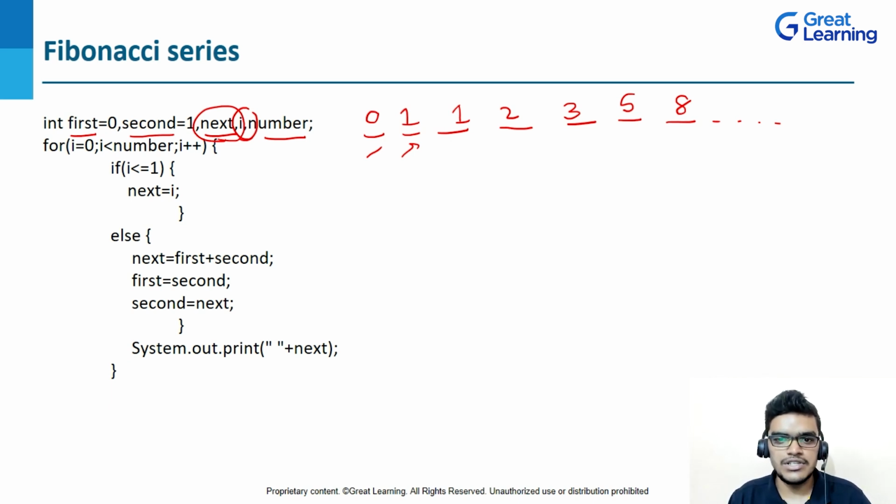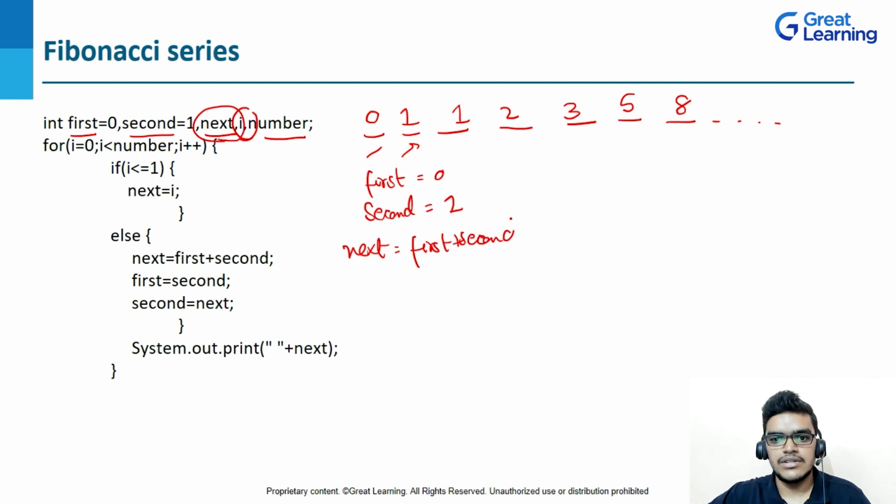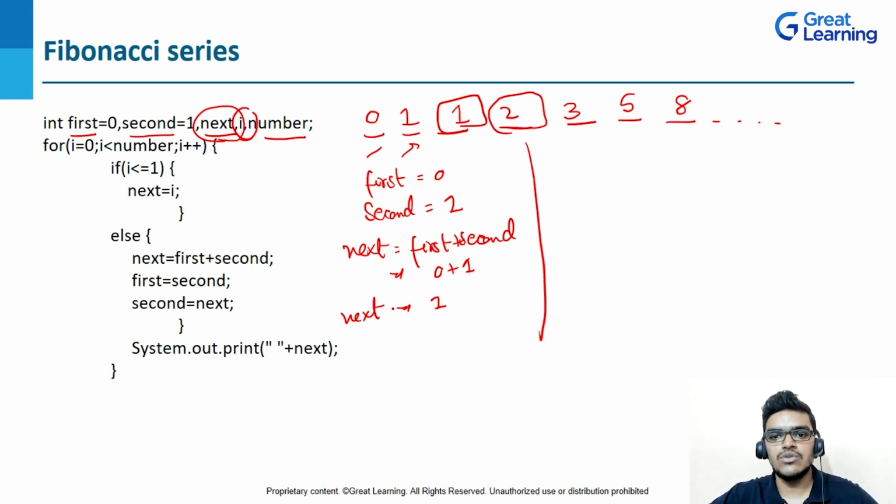Now let's understand the logic. The logic is simple. My first value is 0, right? My second value is 1, and if I want to calculate the next number, then I will write here next, and next will be first plus second, right? So first plus second will be 0 plus 1, and I will be getting next as 1. So here you can see that I'm getting the value as 1. So for calculating the next value, your first value will be assigned the second value, and your second value will be assigned the next value.